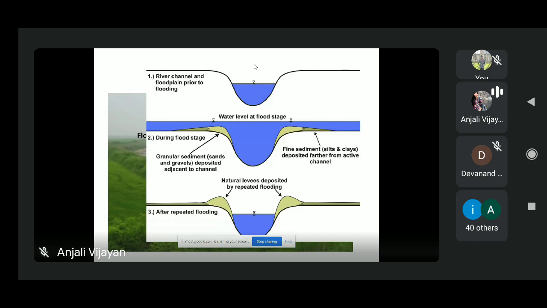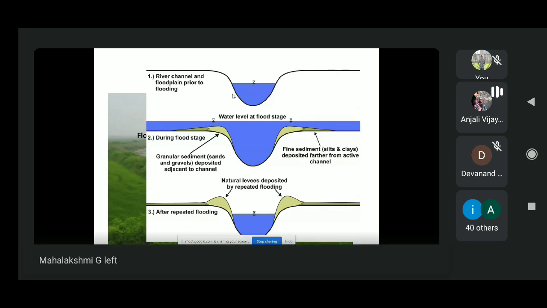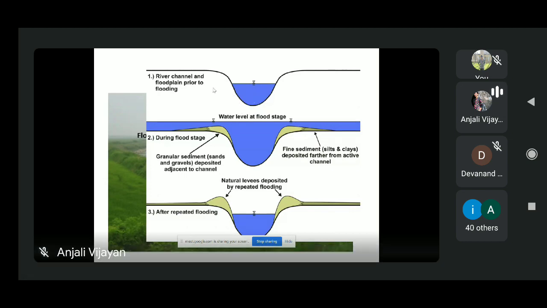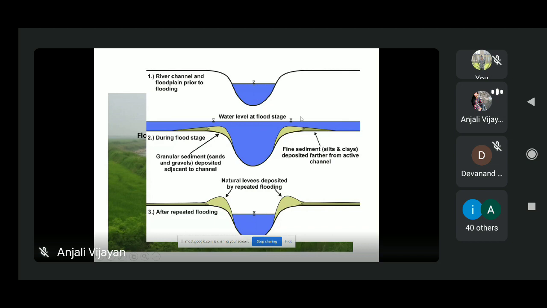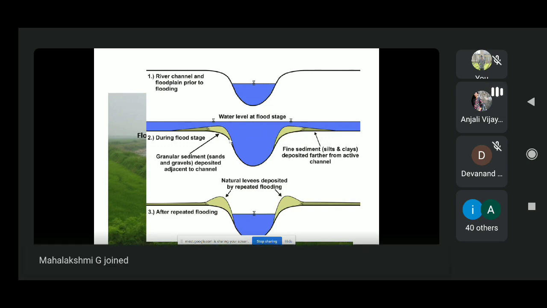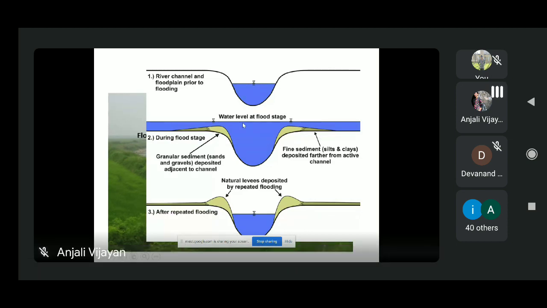Here you can see a river channel. This is called the river channel. A river channel is a pathway along which the river water flows. Along the sides of this river channel, you can see some flat area, which is towards the land area. On both sides of the river you can see some flat area. This flat area is called floodplains. This part of the land area is very prone to flooding because if there is excess water level, then this area will be affected first.